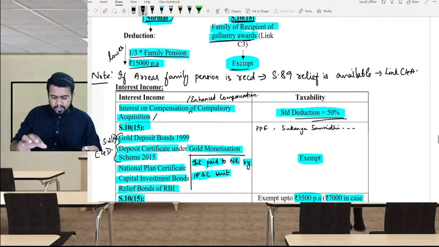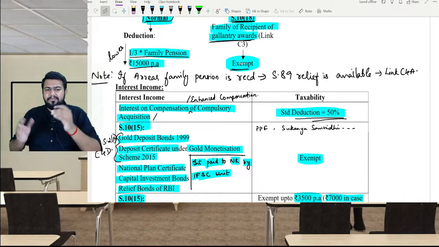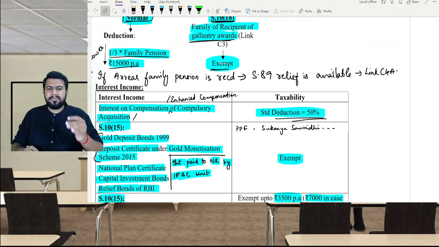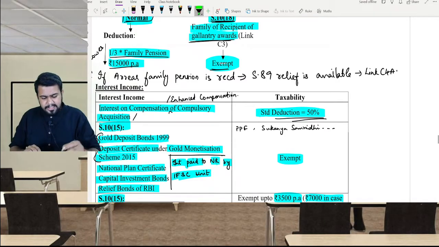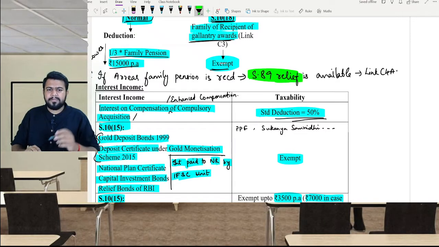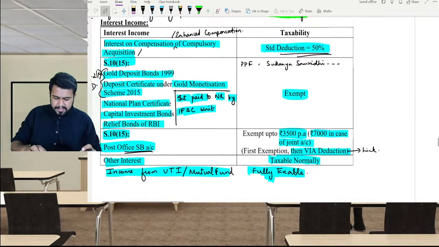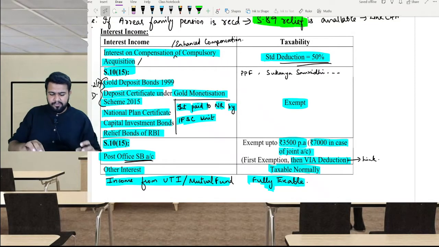And I also told you a special point that if arrears of family pension is received, then section 89 relief, that is in the salary chapter, can be claimed for arrears of family pension also. Now let's talk about interest income. Usually interest income is fully taxable.